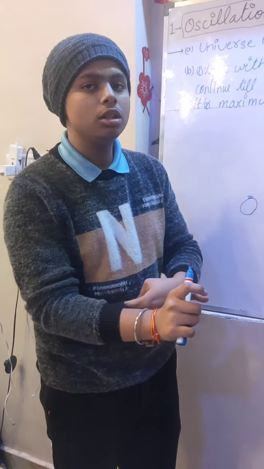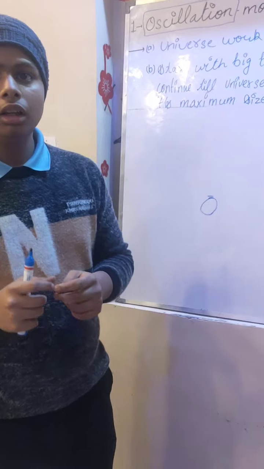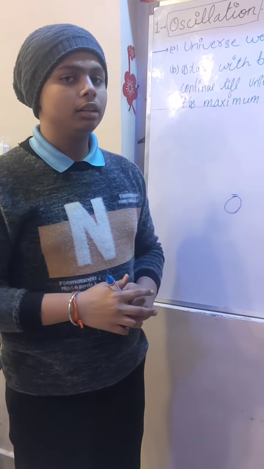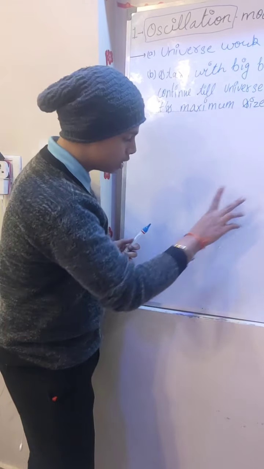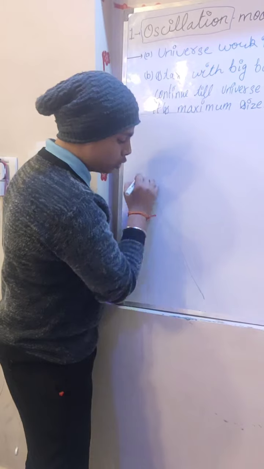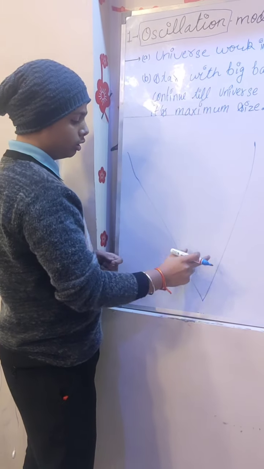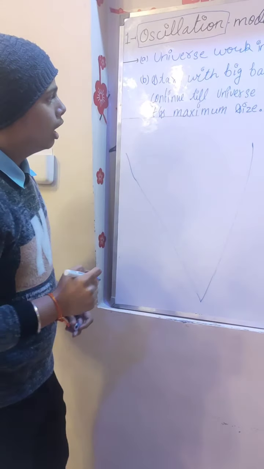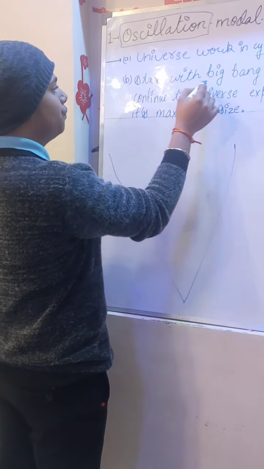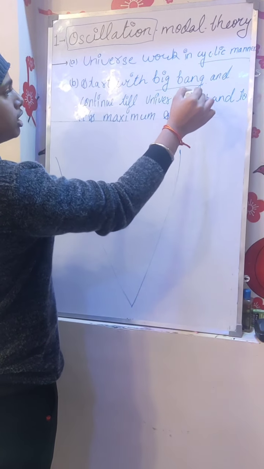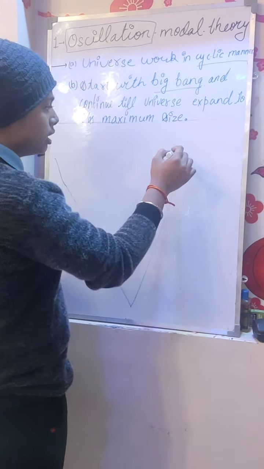The Big Bang theory is the theory that is given by Stephen Hawking, and it tells us how the universe starts from a point and expands, continuing until the universe expands to its maximum size.